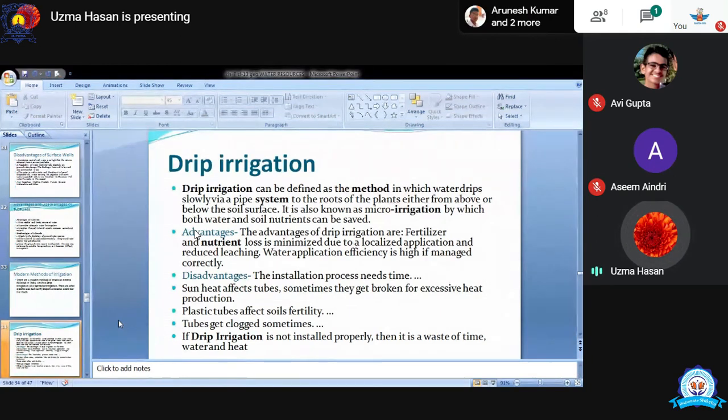Now, the advantages. Fertilizer and nutrient loss is minimized due to localized application and reduced leaching. Water application efficiency is high if managed correctly. Suppose we are not using drip irrigation. If we are giving water by tank irrigation or tubewell irrigation, whatever type of irrigation, I'm just comparing drip irrigation with other modes of irrigation.